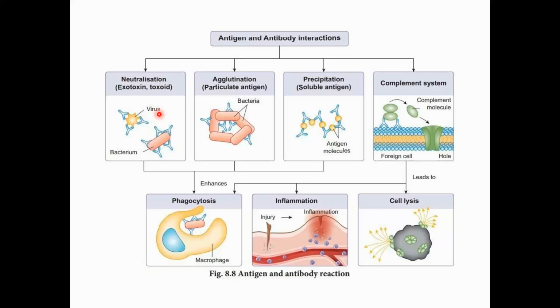So what is neutralization? In neutralization, antibodies surround any foreign particle from all sides, like bacteria or a virus, when they enter our body.